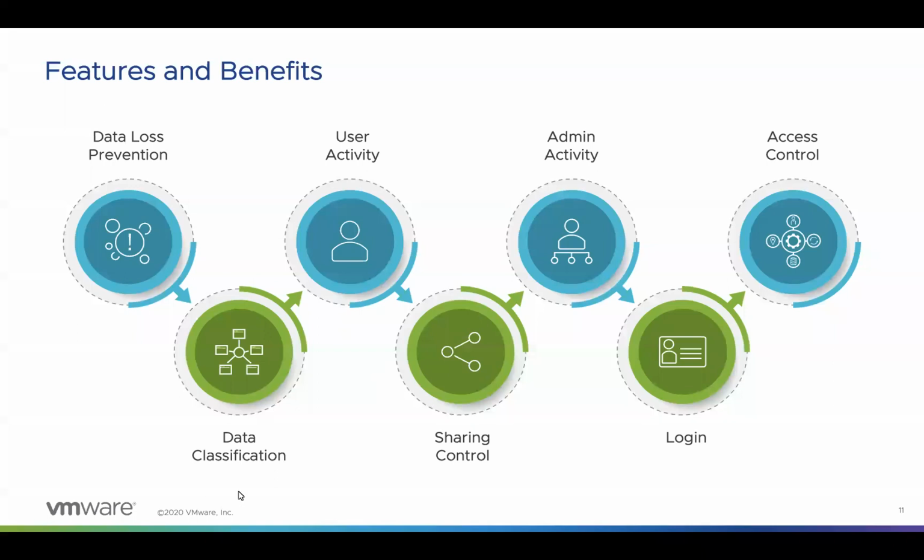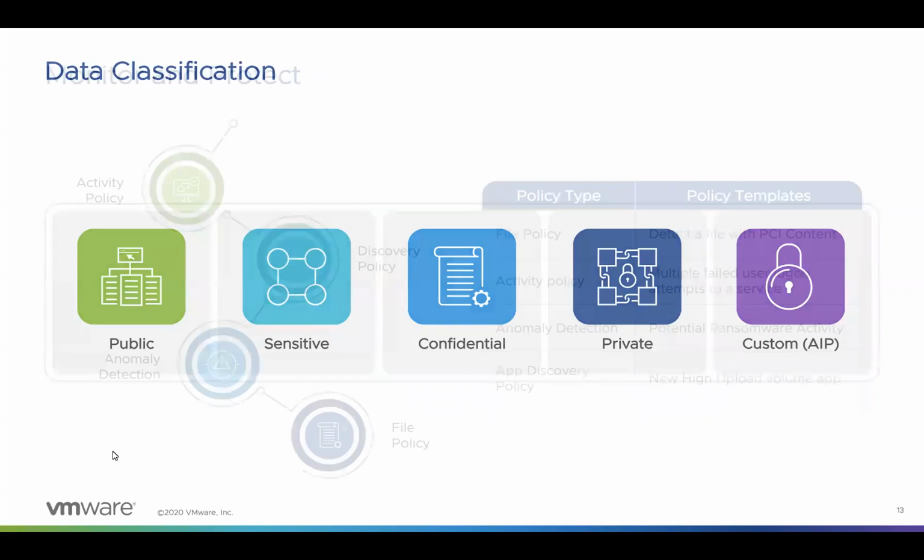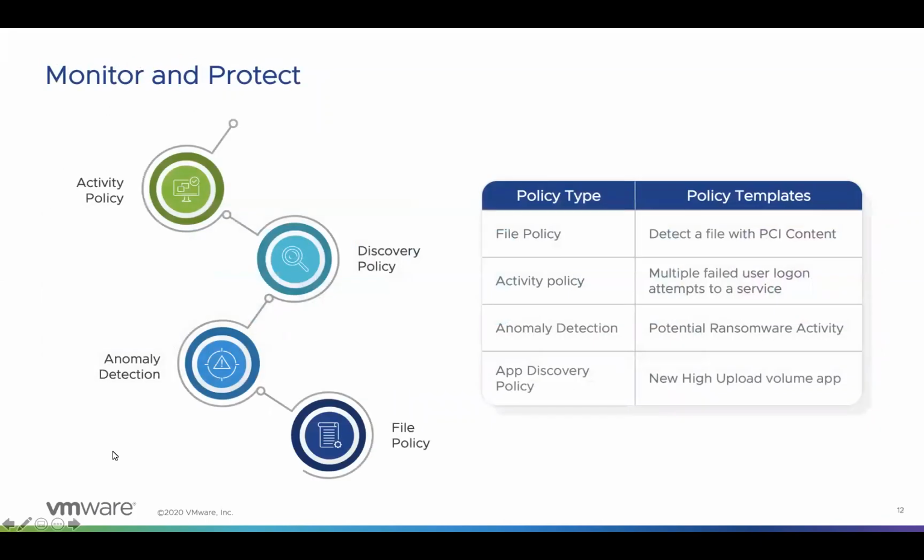Yeah. So let me just quickly go over to the next part of it. That is, all these features are implemented by defining policies which are distributed in different sections. Majorly, it is distributed as file policies, activity policies, anomaly detection, and discovery policies, right? So let me go through this one by one.